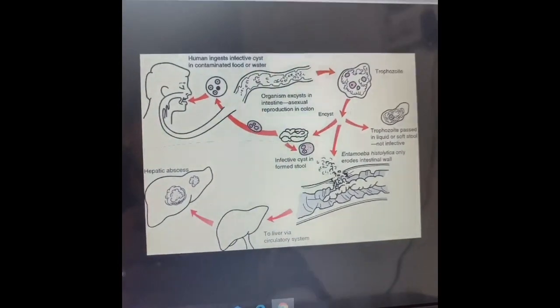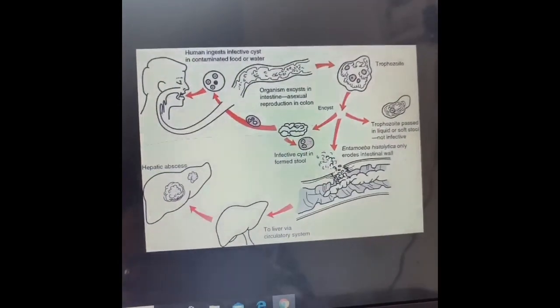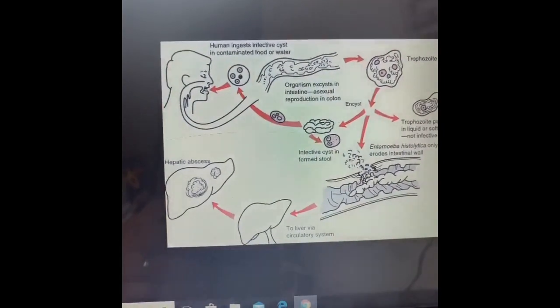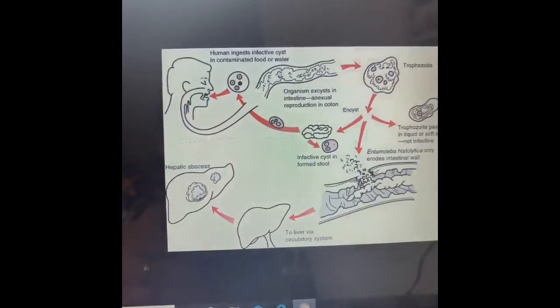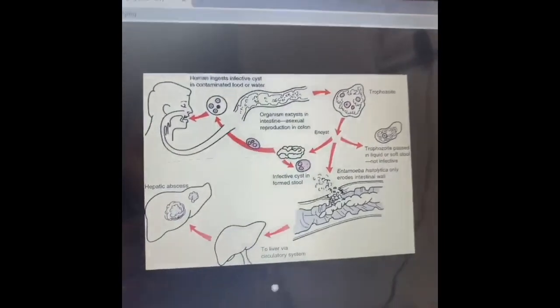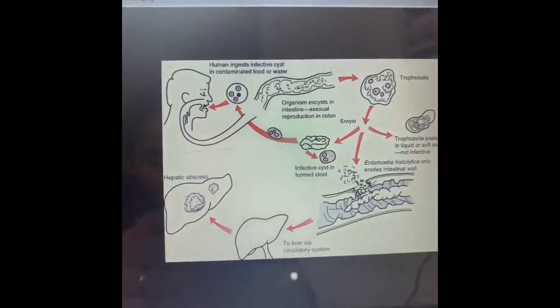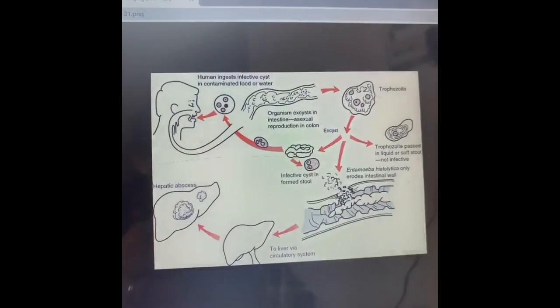Another protozoa which is there in our syllabus is Entamoeba histolytica. It causes amoebic dysentery. Though the life cycle is not there in your syllabus, the mode of transmission is by ingesting cysts with food or drinks, and these are carried by flies from feces to food and drink.